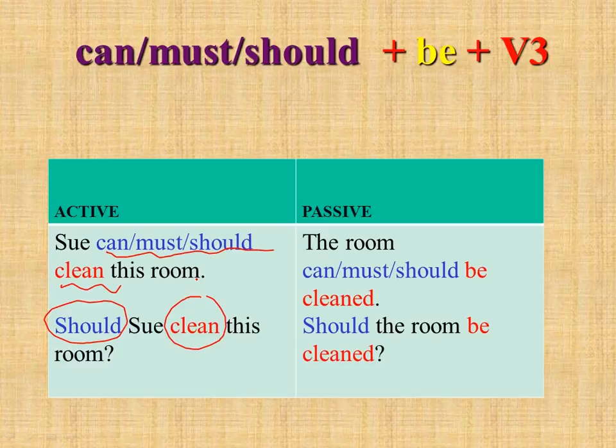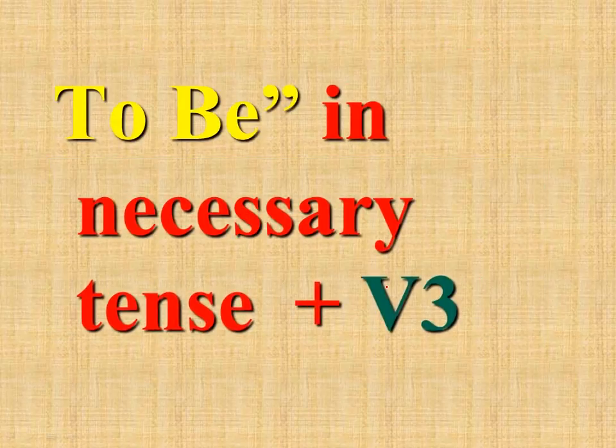If you look at passive sentences, you can see that the room can, must, should be cleaned. So the only difference is that we put be plus the third form after can, must, and should. Again, if you want to make a question, you just put should or any other modal verb on the first place. Should the room be cleaned? That's all. We spoke about passive voice, so the main idea for using passive voice is to use the necessary tense of be plus the third form.